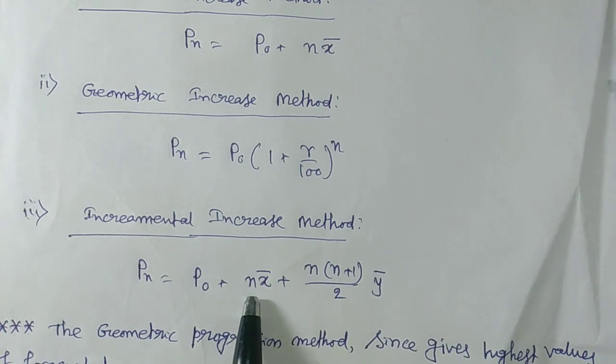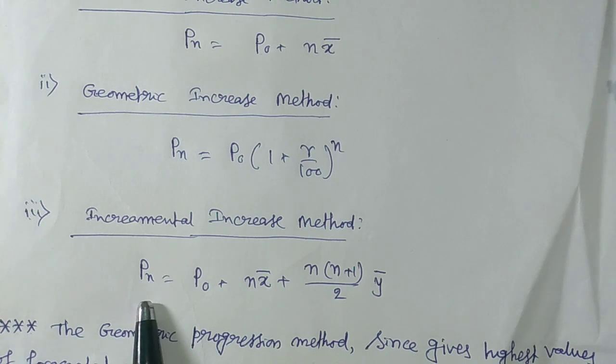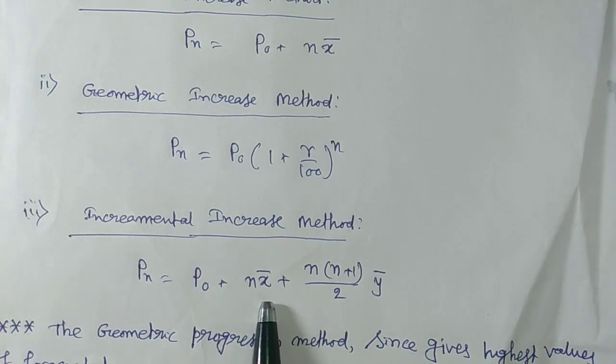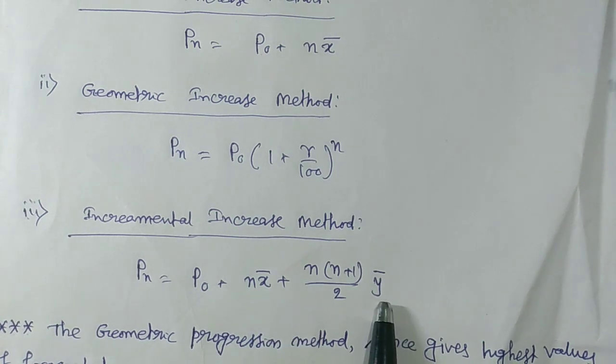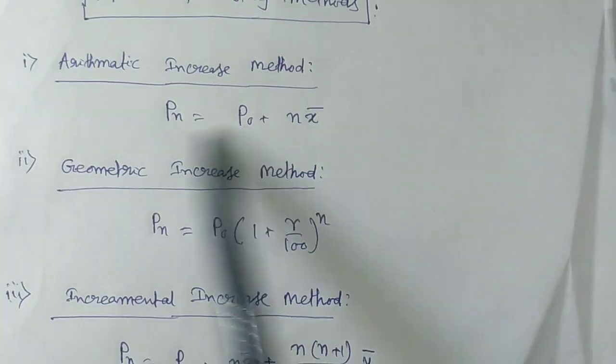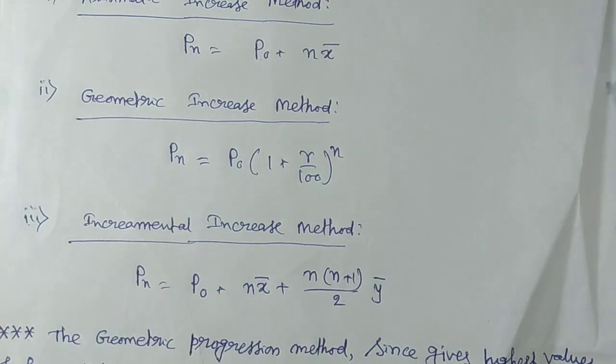Here n equals the number of decades after which we are calculating, Pn equals the population after the nth decade, P0 is the present population, x bar equals the average increase of population of the known decades, and y bar equals the average of the incremental increase of the known decades. So all three are important. I am here to give you a general overview of the subject.